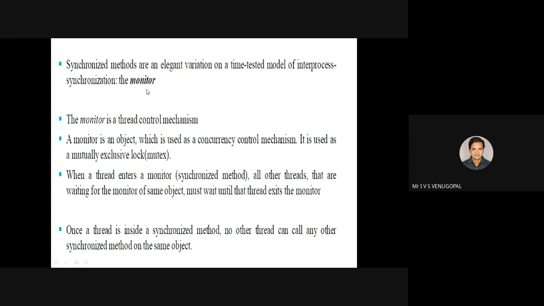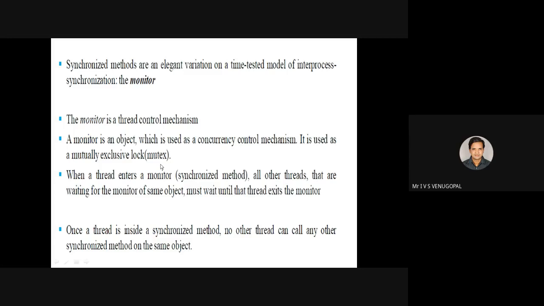So there is a concept called a lock or a monitor. What is a lock or a monitor? It is a thread control mechanism. A monitor is an object which is used as a concurrency control mechanism. It is used as a mutual exclusive lock.